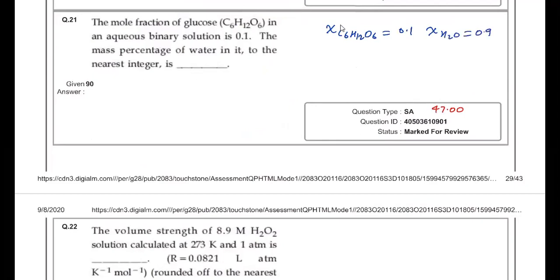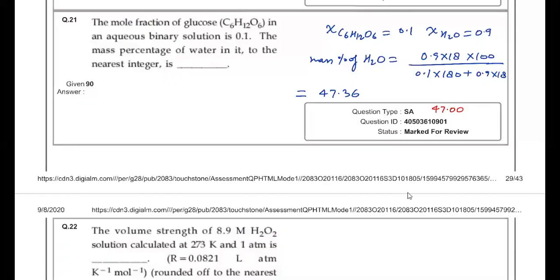Then you have to write the mass percentage of water, which is mass of water, 0.9 into 18, divided by mass of the solution, which is 0.1 into 180 plus 0.9 into 18, into 100. This is your percentage by mass. Just solve and get the answer. This on solving will give you 47.36, and you have to write the answer in the nearest integer. So the answer must be 47.00.